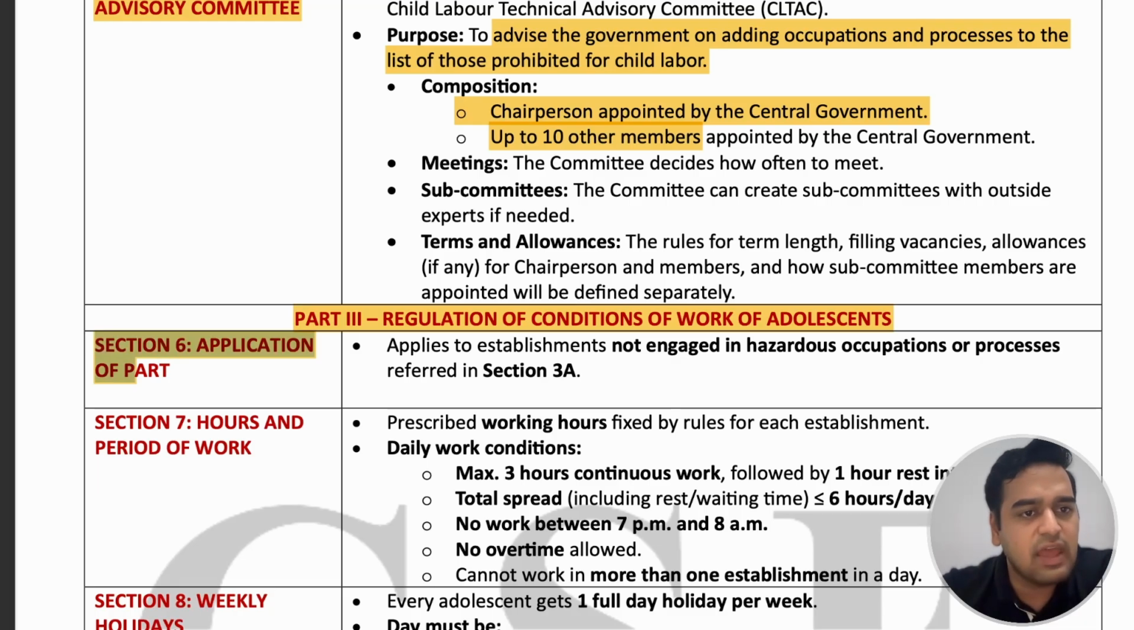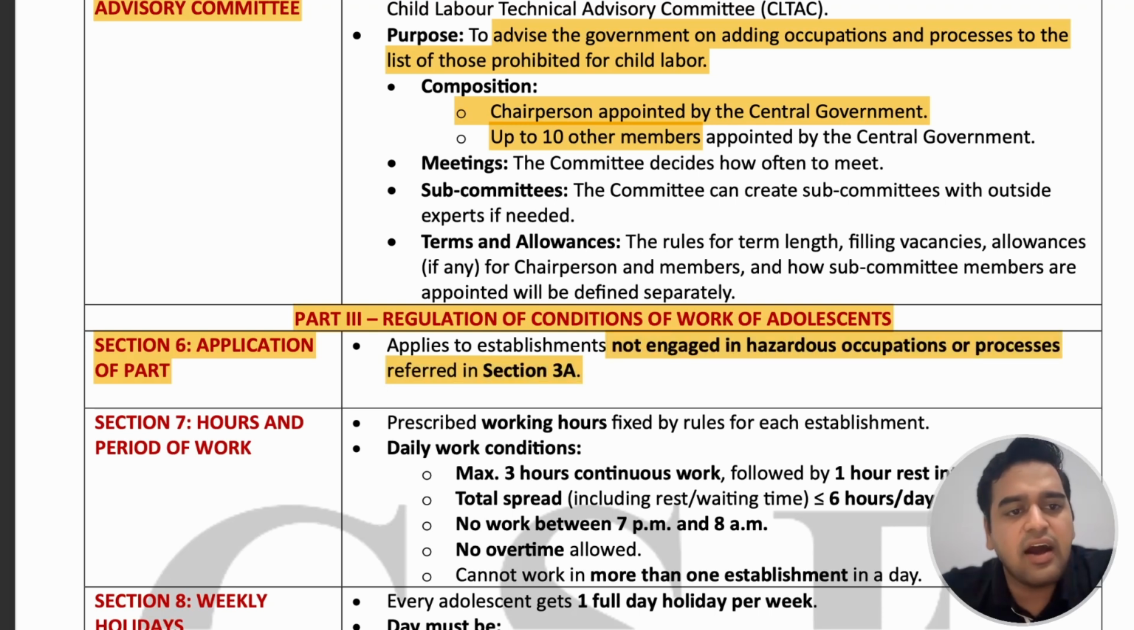First, section 6, application of the part. This particular part of this act, part 3, applies to establishments where non-hazardous work is being performed or where the hazardous work is not being performed as referred to in section 3A.